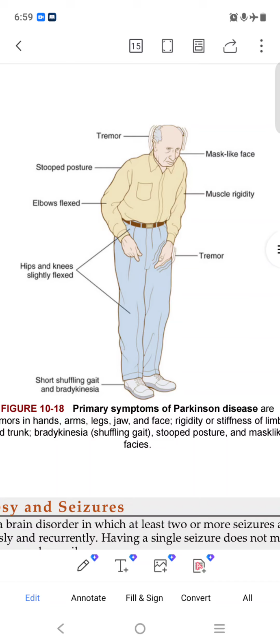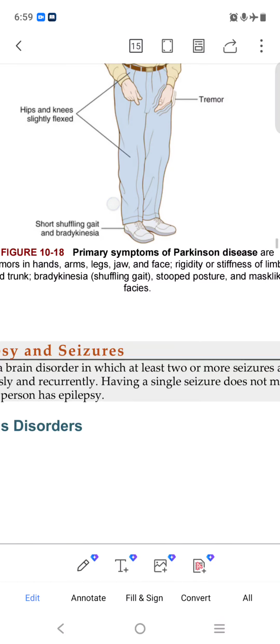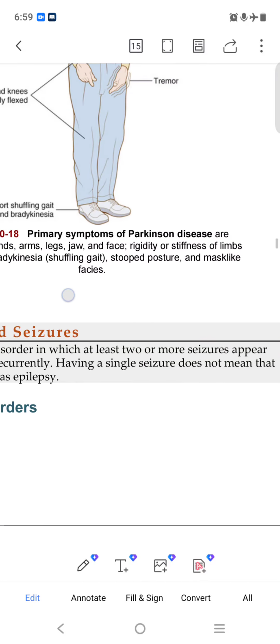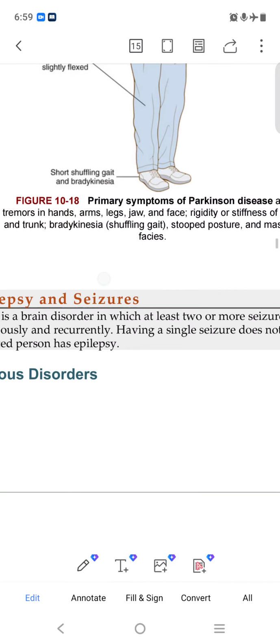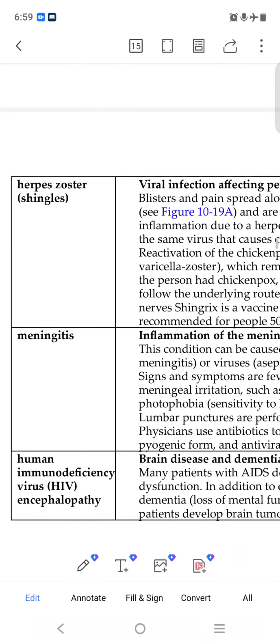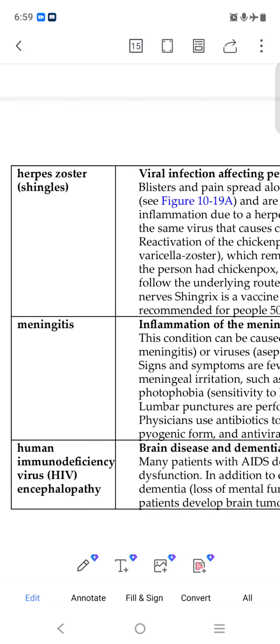Muscles will shake, our hand will shake, hip and knees will shake, the elbow flexes and becomes weak, all these parts. This is Parkinson's disease. In this, the primary symptom is that everything will shake and become weak.